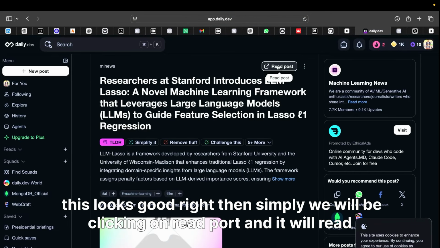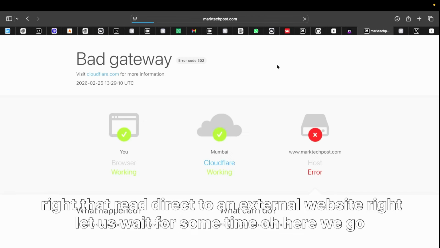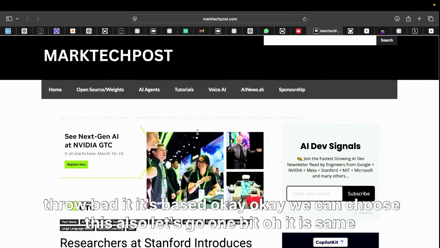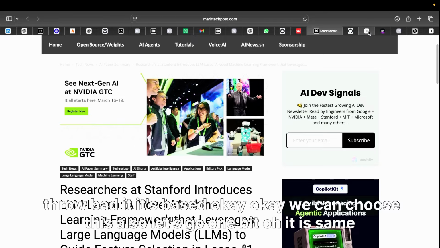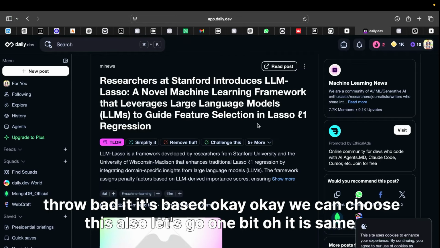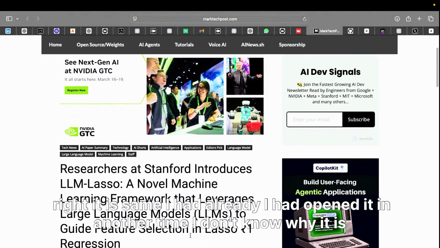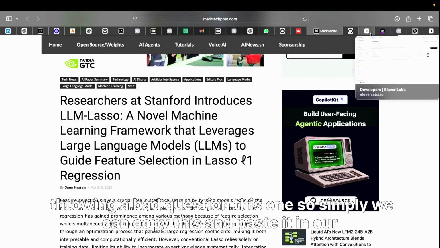Then simply we'll click on read post, and it will redirect to an external website. Let's wait for some time. Oh, here we go, it throws a bad request. Okay, we can choose this also, LLM Lasso. One minute. Oh, it is the same, right? I had already opened it in another tab. I don't know why it is throwing a bad request in this one.